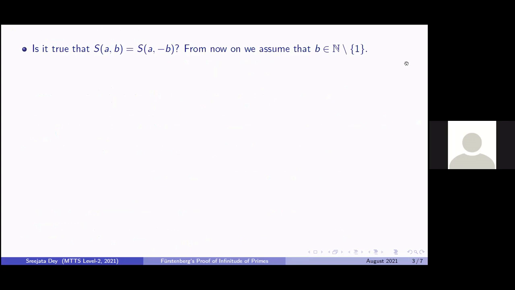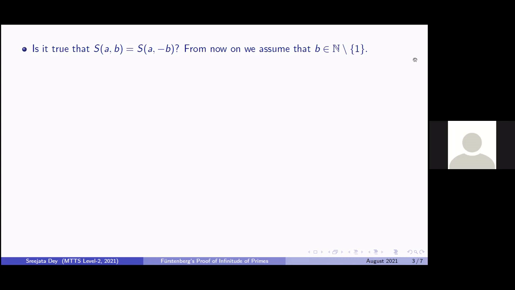Now, from now on, for our purpose, we will assume that b is a natural number greater than 1. Why? We had already excluded 0 because a singleton set as S_{a,b} is not of importance to us. And we are now excluding the negative numbers because there's no point considering a positive number and a negative number separately in place of b, because they give us the exact same S_{a,b}.